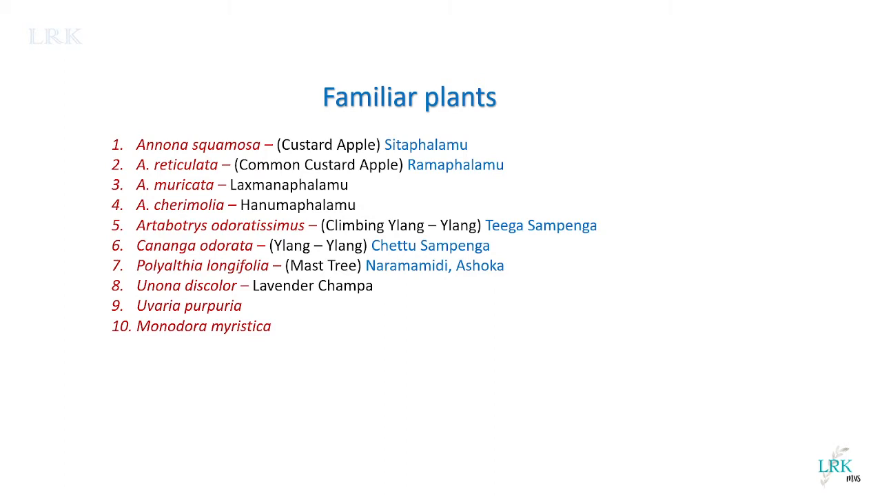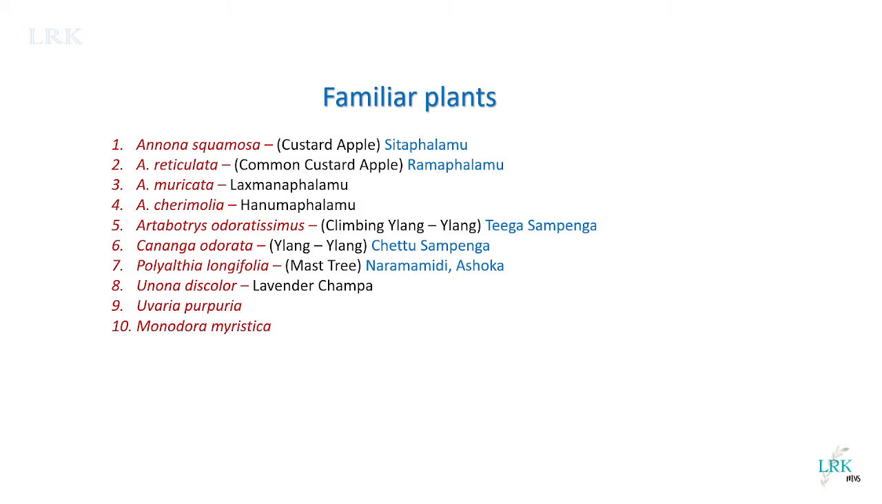Now we will see some of the familiar plants which belong to this family. Annona squamosa, we call it custard apple. In my language, it is Sitafalamu. And Annona reticulata, a common custard apple, we call Ramafalamu. Annona muricata, we call Lakshmana Falamu. Annona cherimolia Mill., we call Hanuman Phalam.